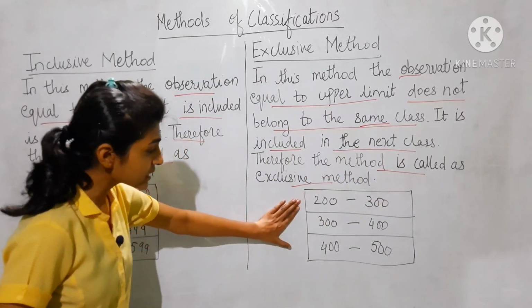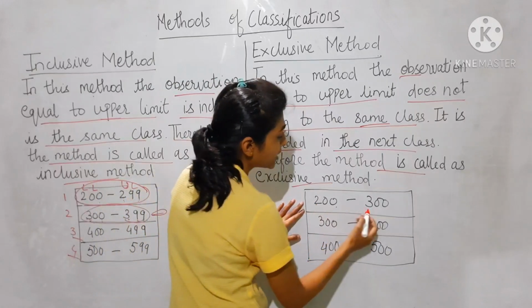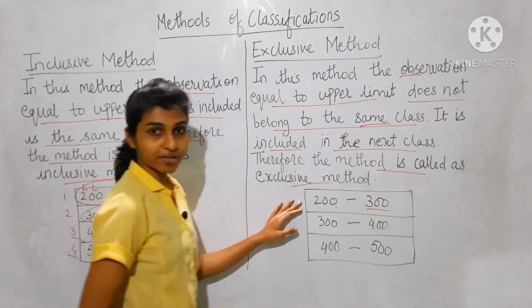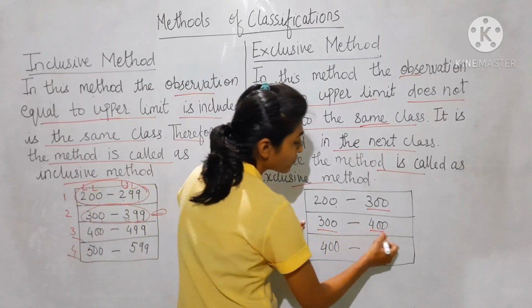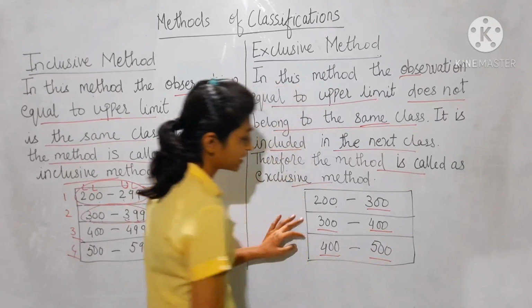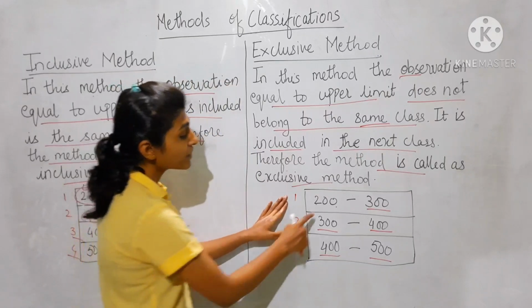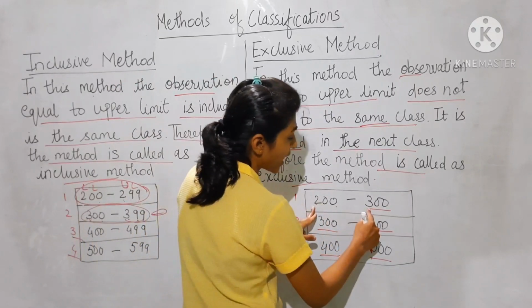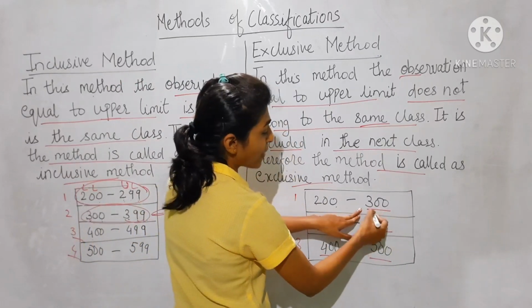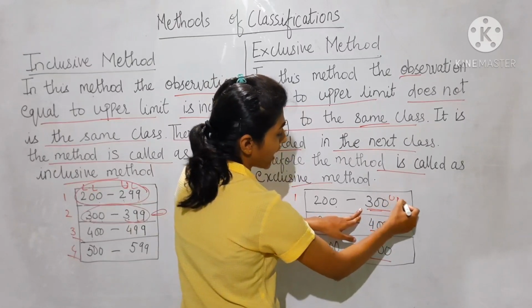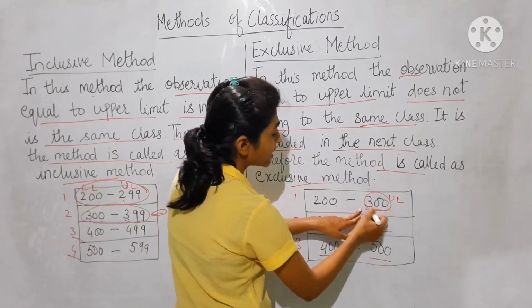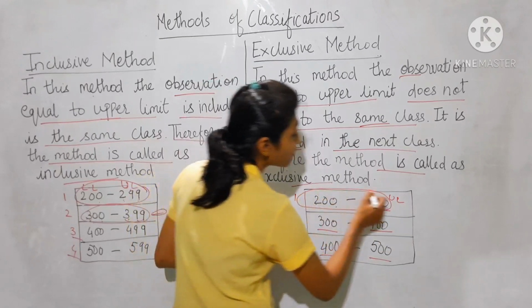Now you can see the example. 200 to 300, 300 to 400, 400 to 500. Now see, first class, second class and third class. The first class is 200 to 300. Now the upper limit is 300, so this 300 is not included in the first class.